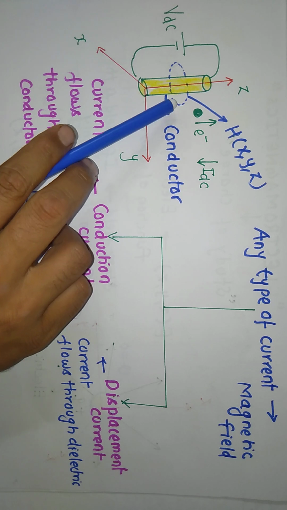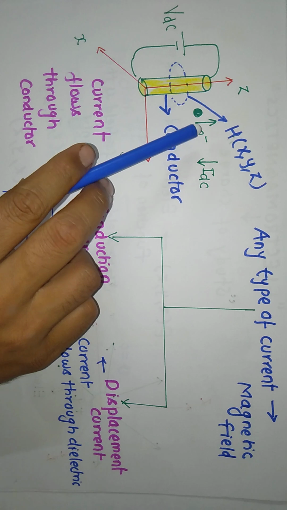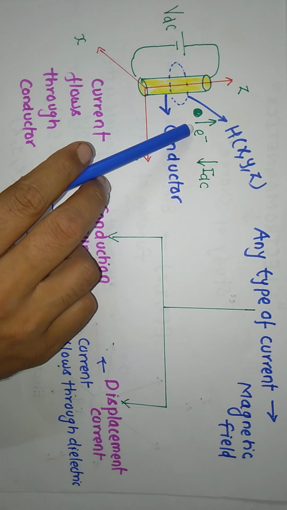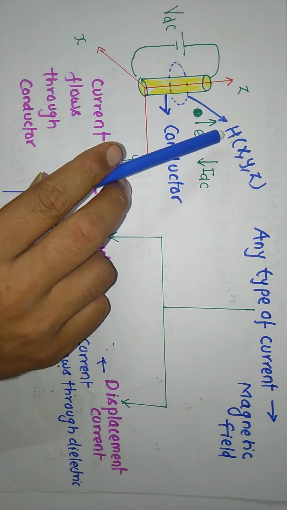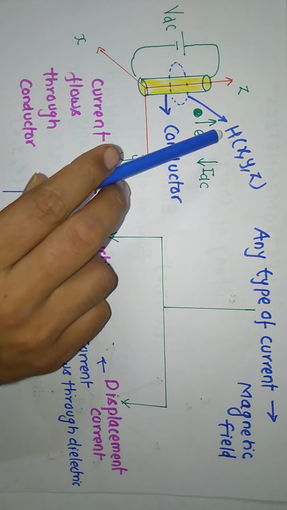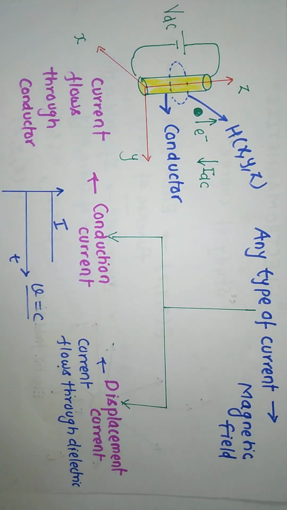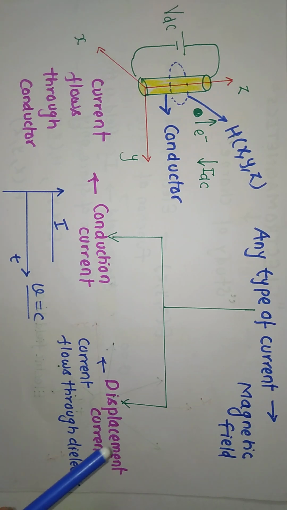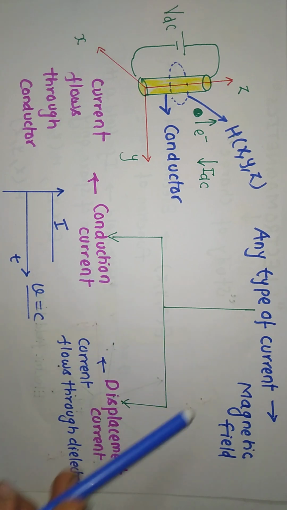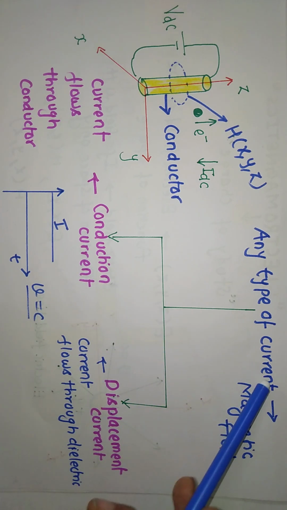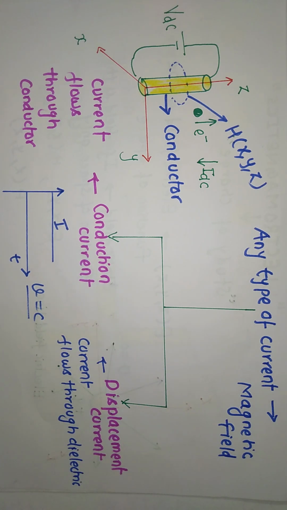In this case, remember that the velocity of the charged particle is constant. Because of the constant velocity of the charged particle, a DC current will produce. Because of this DC current, magnetic field will produce, and the nature of this magnetic field is static because it is the function of space only. So I have explained here the concept of magnetic field, and the root cause of magnetic field is current, and this current may be conduction current, this current may be displacement current.